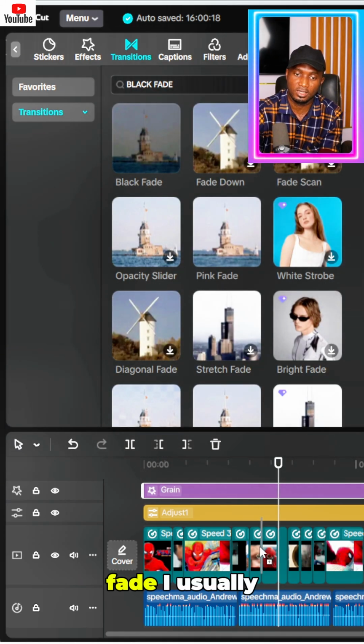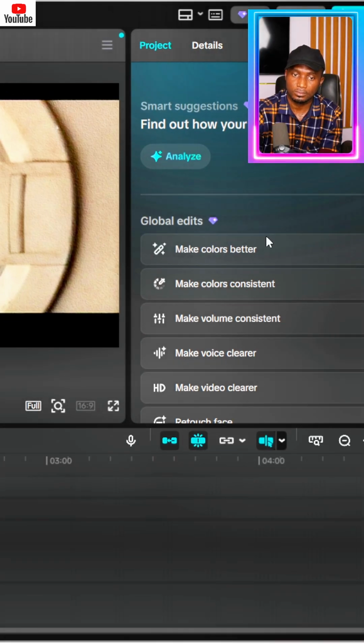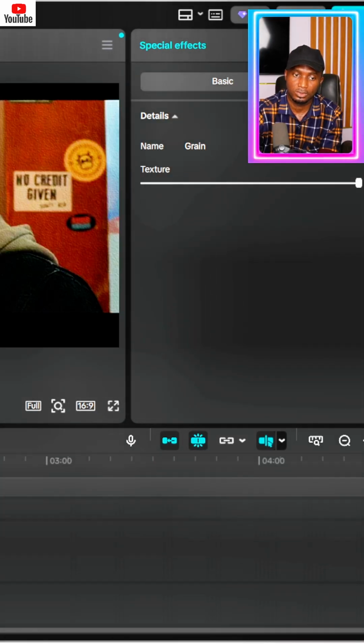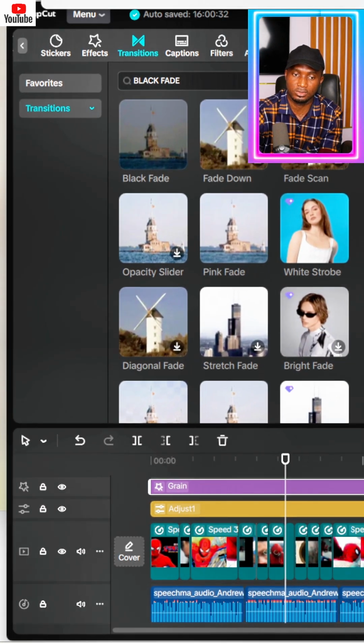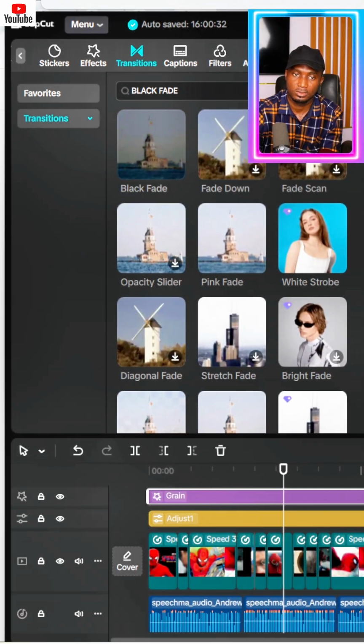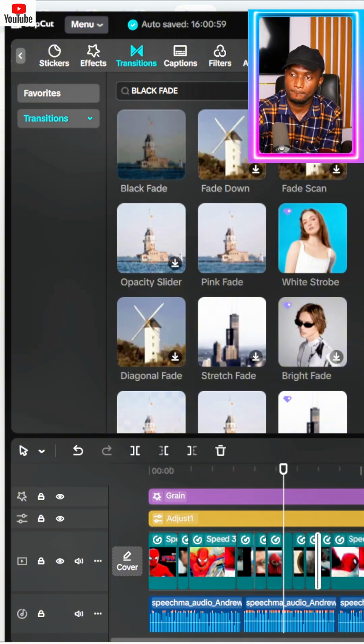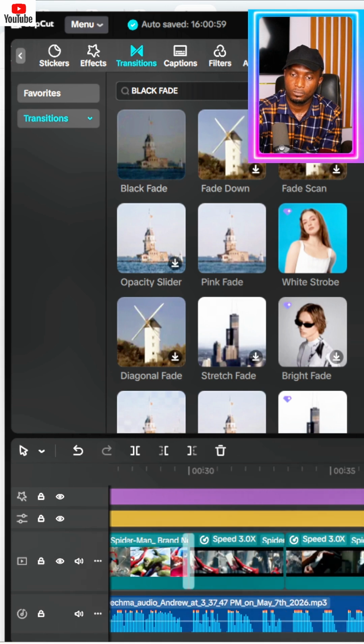Click on black page, I usually like using black page, and use different transitions at different points. I'm going to go ahead and show you how this works. This is the transition, so you can apply it to all.